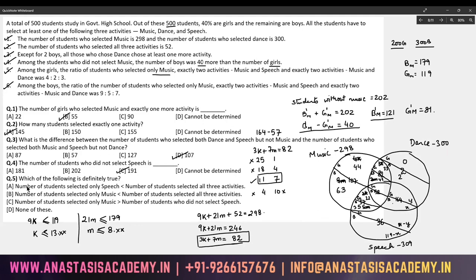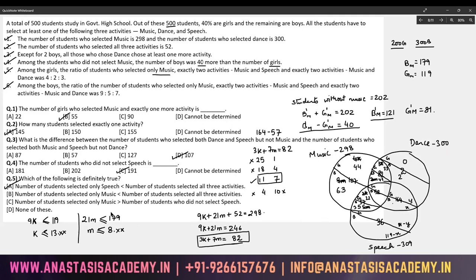And last one, which of the following is definitely true? The number of students selected only speech is less than the number of students selected all three activities. Yes, only speech is 36. Number of students selected all three activities is 52. So this is definitely true. This should be the answer.